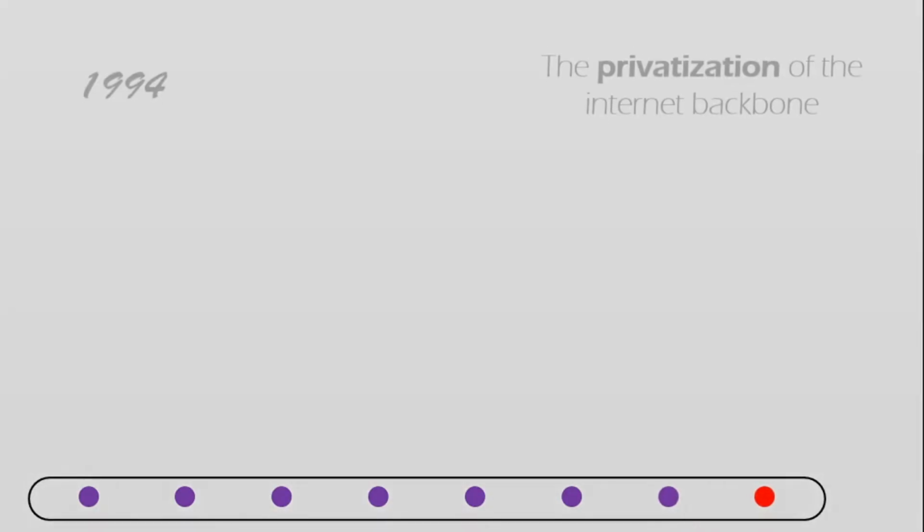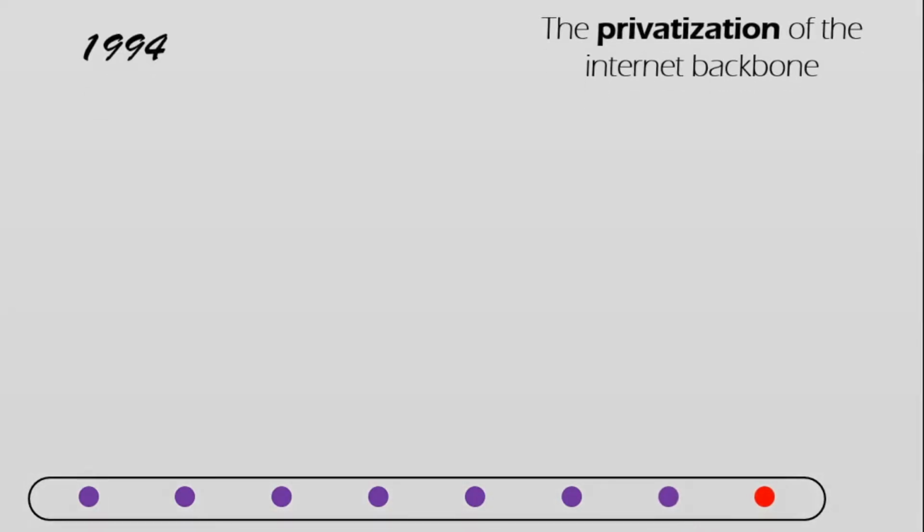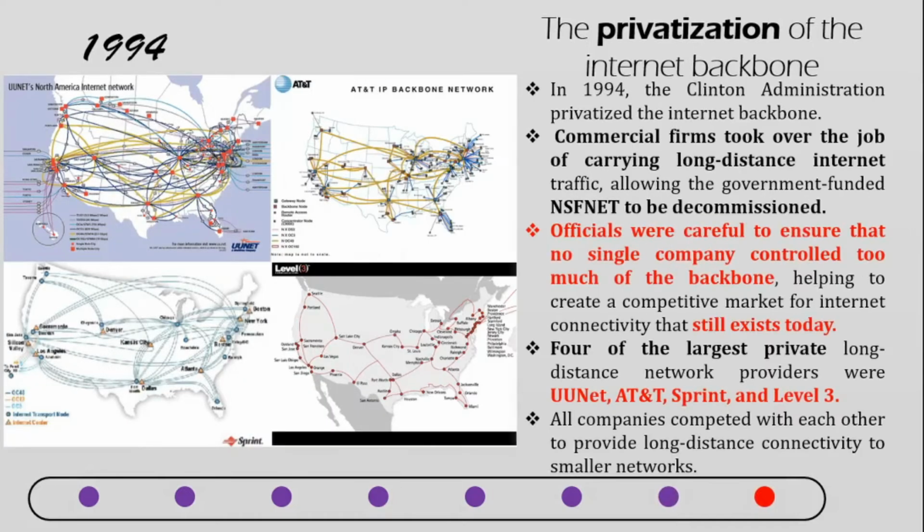And finally, by the year 1994, the entire internet backbone had been privatized, handed over to private companies such as AT&T, Level 3, UUNet, and then Sprint. So these were the four companies which took care of laying the backbone network of the internet.